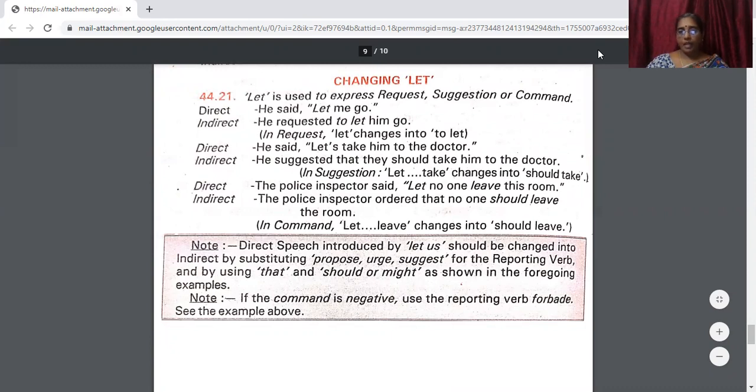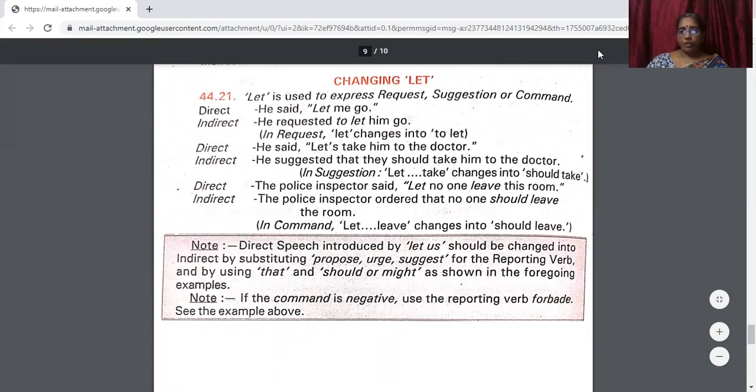Another one. He said, comma, inverted commas begin, let's take him to the doctor. He suggested that they should take him to the doctor. Let take will change into should take. Another one. The police inspector said, let no one leave this room. The police inspector ordered that no one should leave the room. Let leave will change into should leave.